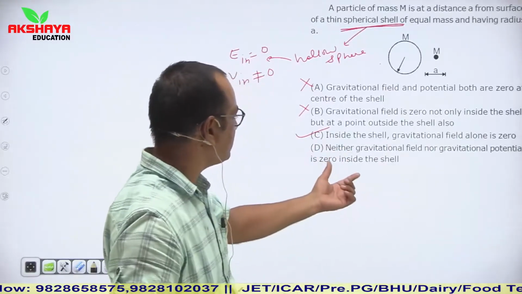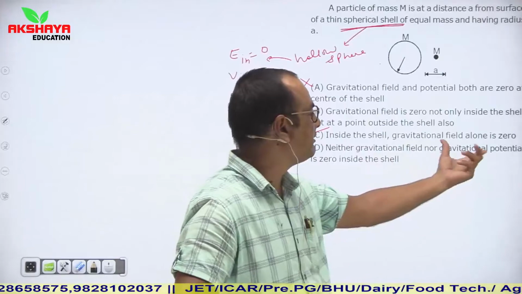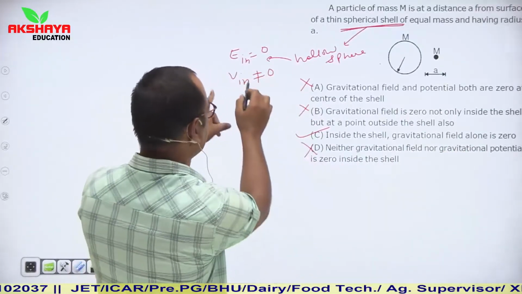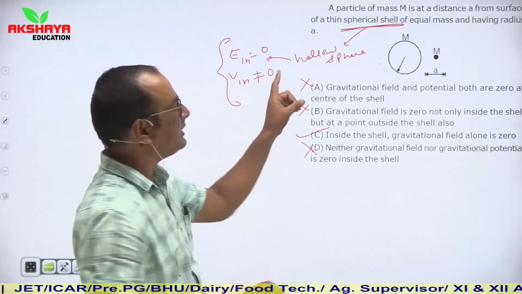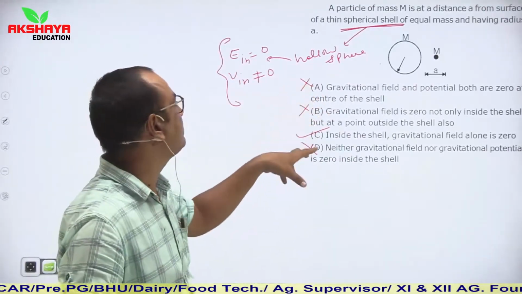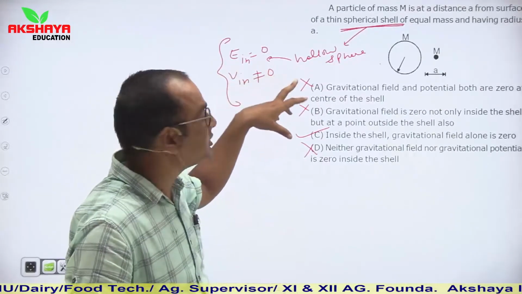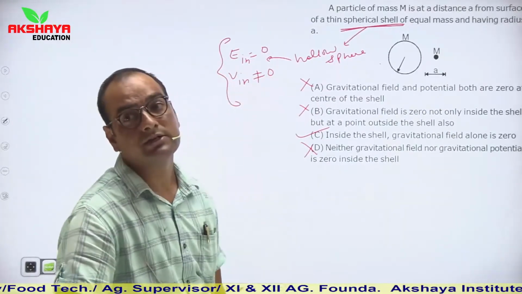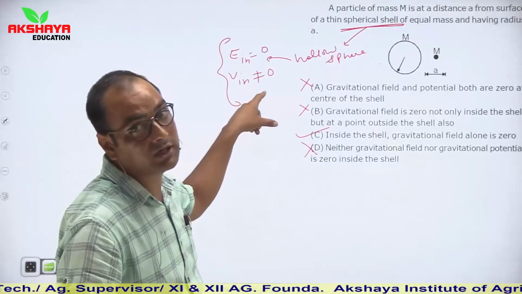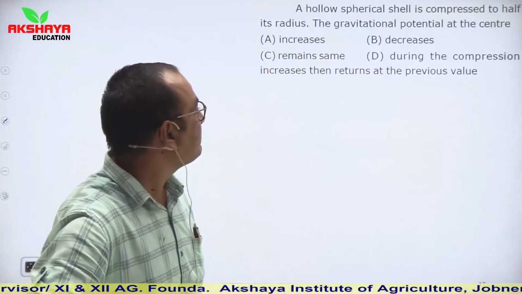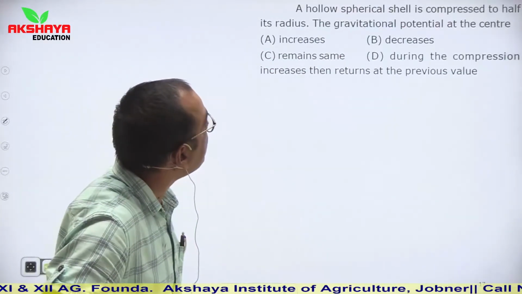Let us check the last one also. Neither gravitational field nor gravitational potential is 0 inside the shell. Incorrect. I have told you this relation that inside any spherical shell or hollow sphere, gravitational field intensity is 0 but gravitational potential is non-zero. It is similar to the potential on its surface. So this is the theoretical pattern of question. Now let us discuss the next pattern.